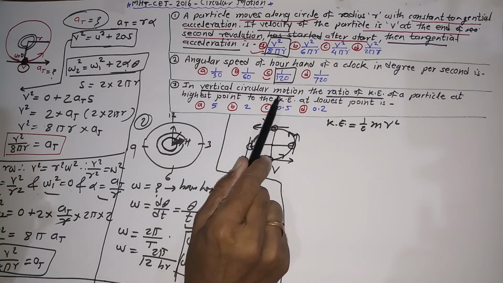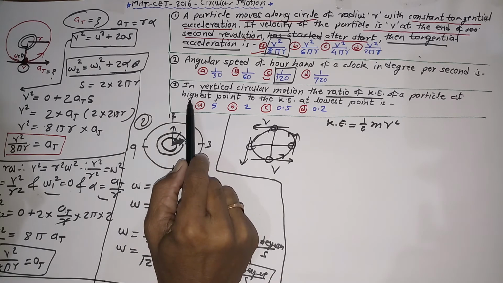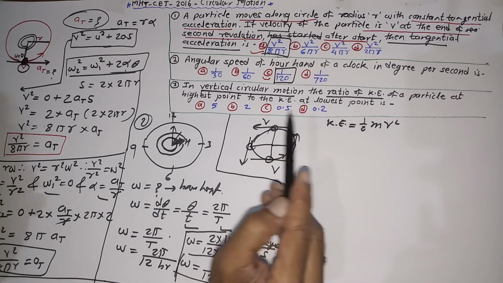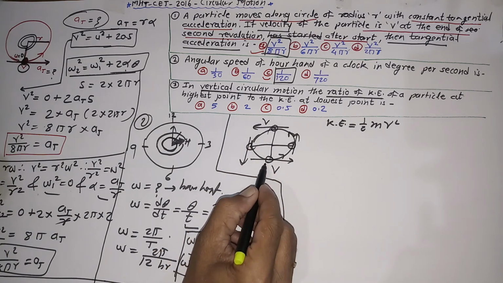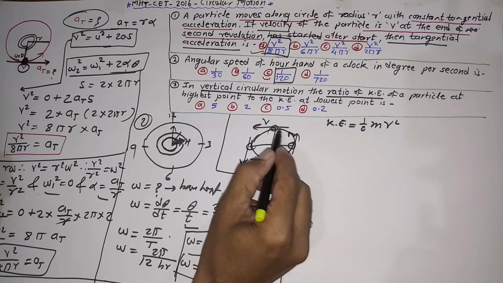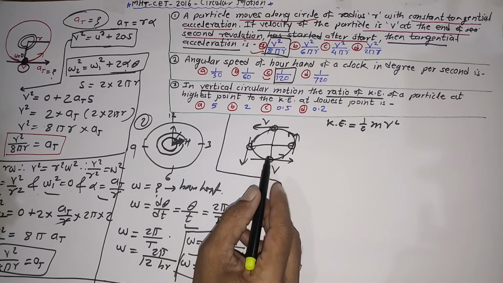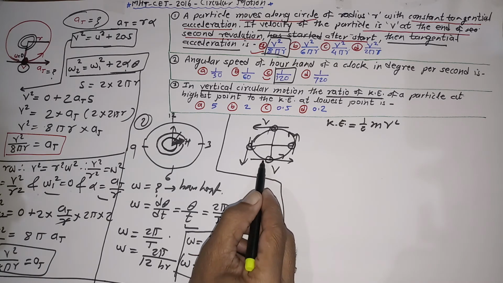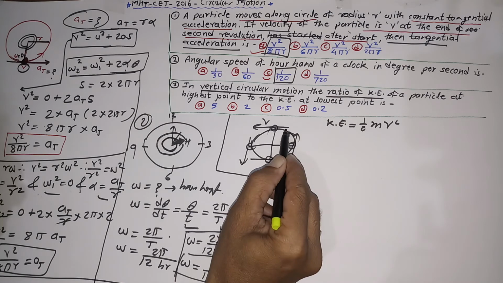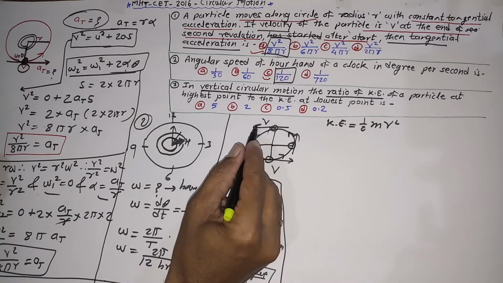But what is the question? In vertical circular motion, the ratio of kinetic energy of a particle at the highest point to the kinetic energy of the particle at the lowest point. These are different points. This is the lowest point. It moves in the upward direction. This is the top point or highest point, again the middle point and again the lowest point. The body moves from lowest to highest, highest to lowest. It is also called the bottom point and top point.